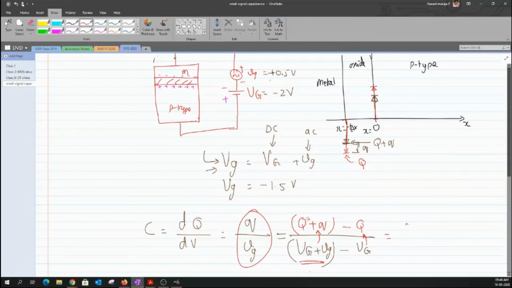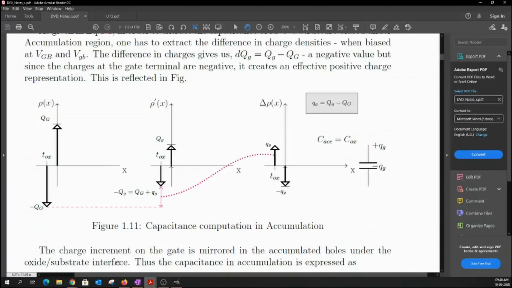Because we are applying a positive step towards a negative voltage, this creates a reduction in the charge, and we take that difference as the Q factor here. This graph would help you to understand why this charge has shifted from the negative axis to a positive axis. Hope you are clear with this.